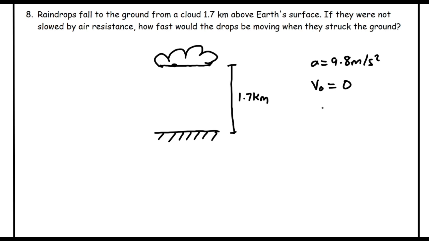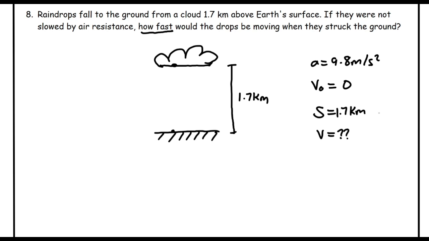The displacement or the height is 1.7 kilometers. And what are we looking for? The question is asking us for how fast would the drops be moving when they struck the ground. So around when they reach the ground, how fast would it be moving? So that's v, or the final velocity, is what we are looking for.